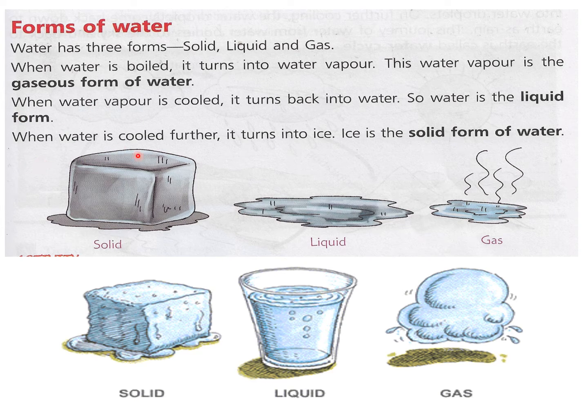When water is cooled further, it turns into ice, and ice is the solid form of water. So this solid form of water is ice, then this is liquid, and this is gas.